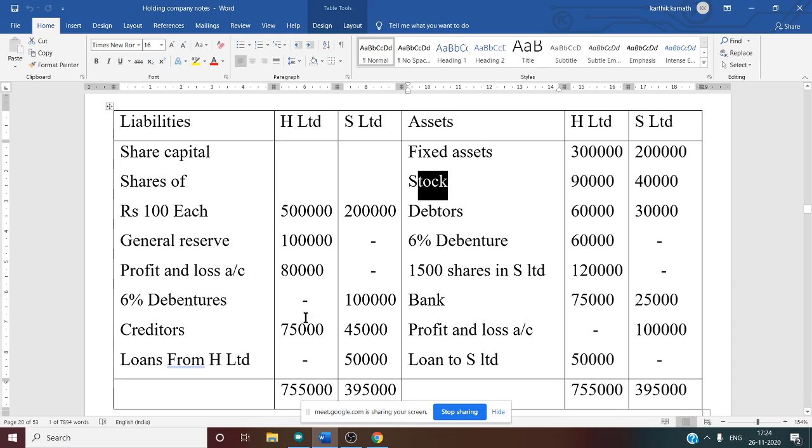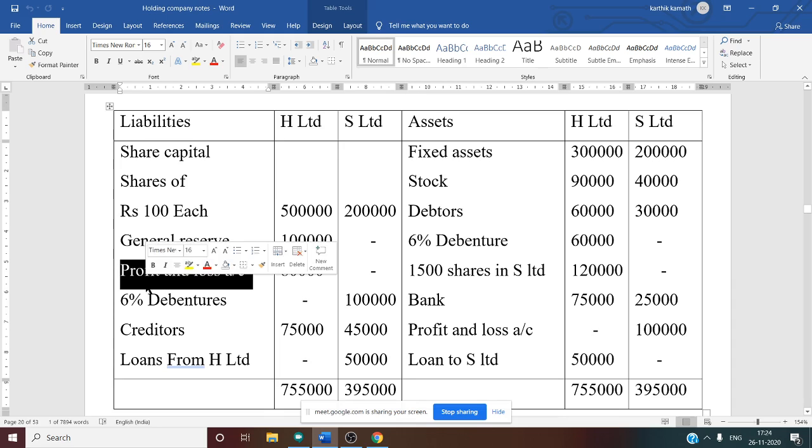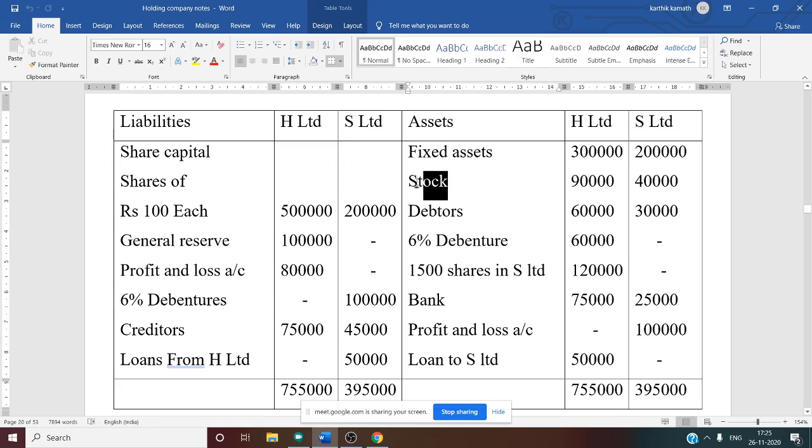One is from the profit and loss account in the consolidated balance sheet, where you have to deduct the unrealized profit, and one is from stock, where you also have to deduct the unrealized profit. Now debtors: again, if you see debtors, there is an intercompany transaction. Whenever there is an intercompany transaction, you have to deduct a certain amount from both debtors and creditors. So that also we have to see.